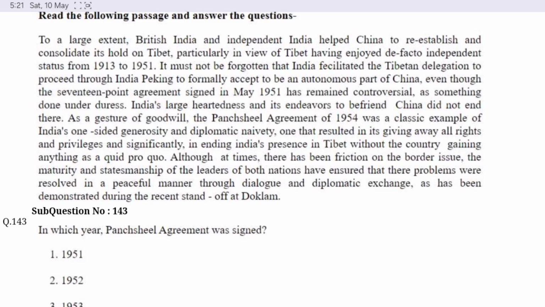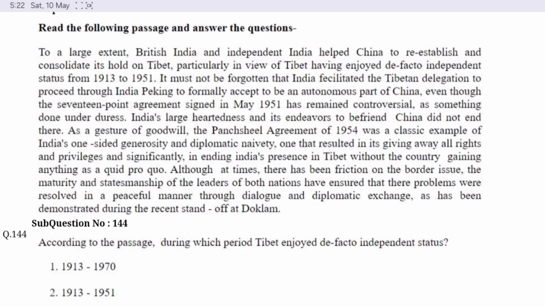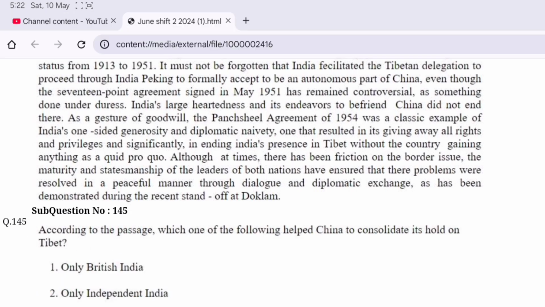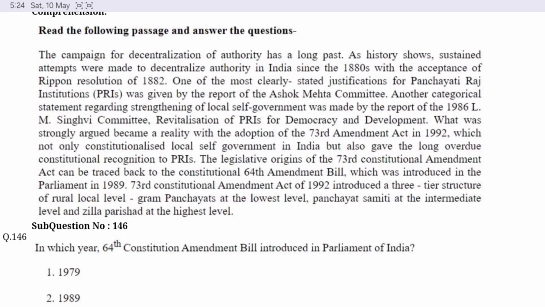Question number 143. In which year was the Panchsheel agreement signed? Option D is correct. 1954. Question number 144. According to the passage, during which period did Tibet enjoy de facto independent status? Option B is correct, 1913 to 1951. Question number 145. According to the passage, which one of the following helped China to consolidate its hold onto Tibet? Option C is correct, both British India and independent India.